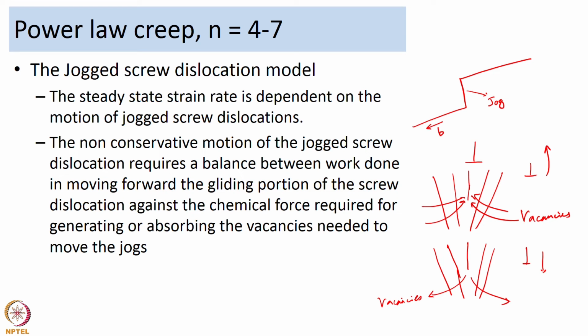So, they said you could have either absorption of vacancies at the jogs, edge jogs. So, the jogs are edge character. So, you could have absorption of vacancies at the edge jogs, or you could have generation or emission of vacancies from the edge jogs. So, they used this and they said there is a balance between the work done in moving the gliding portion of the dislocation forward, and this work done will be balanced by the chemical force required for the absorption or generation of vacancies.